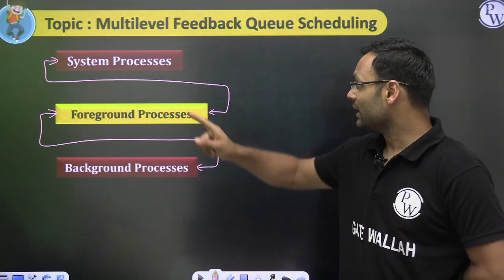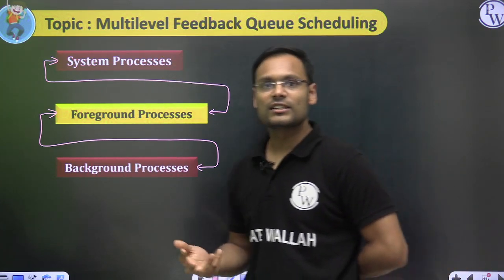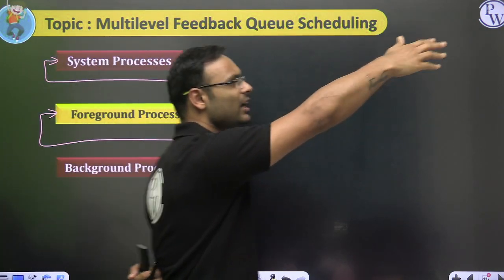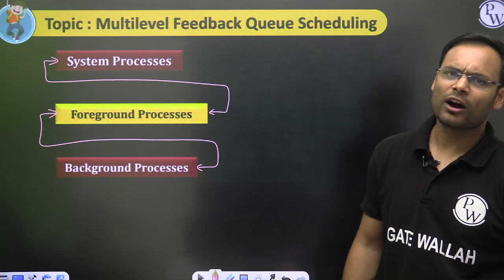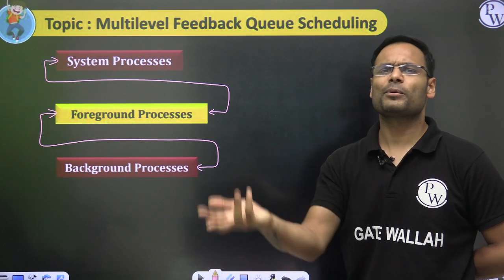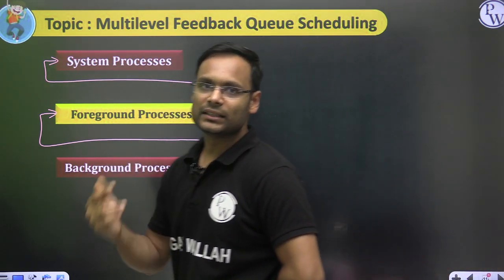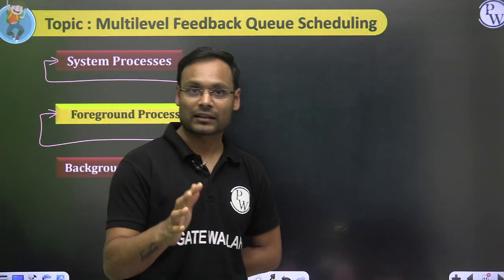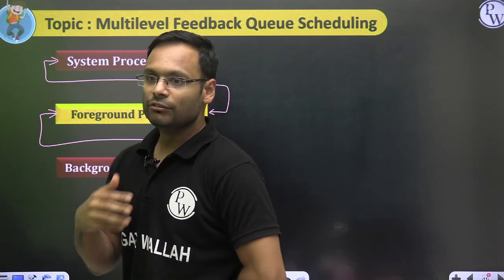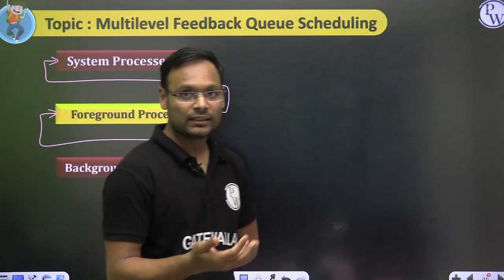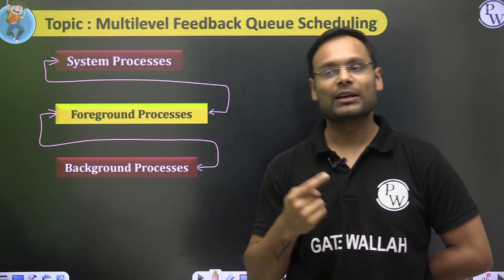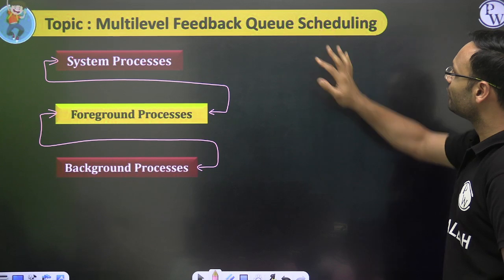Let's say there is a process here which has been running for a long time. Let's say we are using round robin scheduling here, and it has been running in round robin for long but is still not completing. We can downgrade it so that other processes get the chance and can complete. There are many such factors. These are just some examples I have made, but there are many factors with the help of which we can decide that a process can be moved up or down based on the feedback, based on the behavior. This is multi-level feedback queue scheduling.